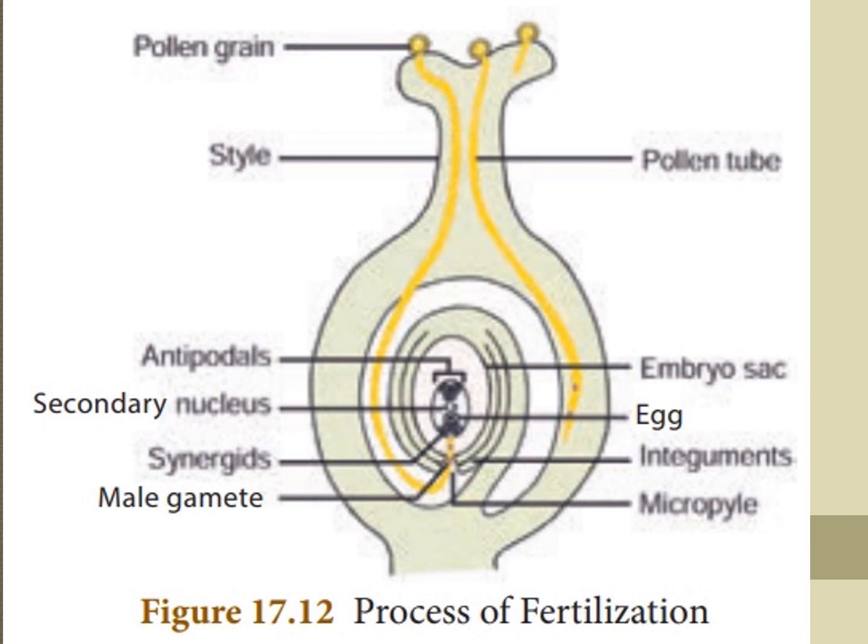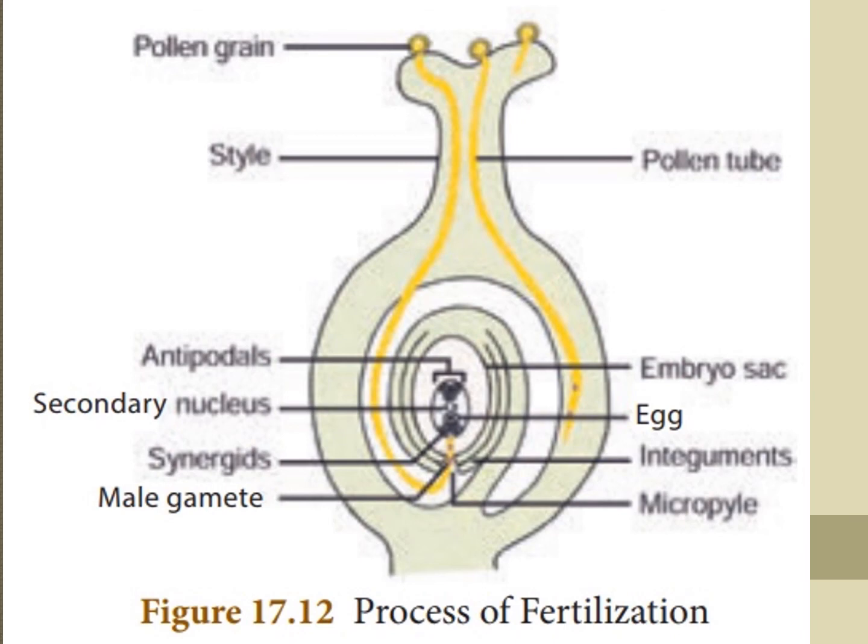First one, diploid in nature, the diploid zygote. Second one, triploid in nature. Two types of fusion, syngamy and triple fusion, take place in the embryo sac. This process is termed double fertilization.